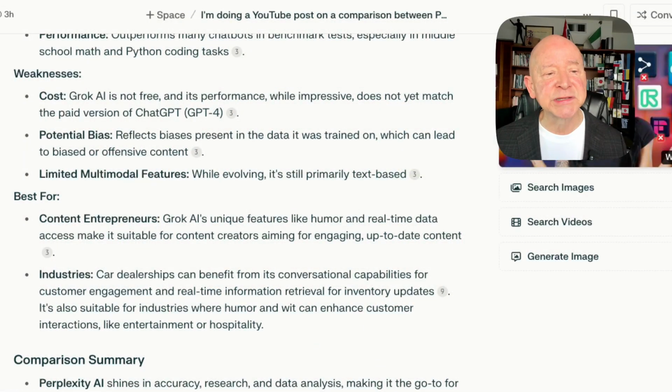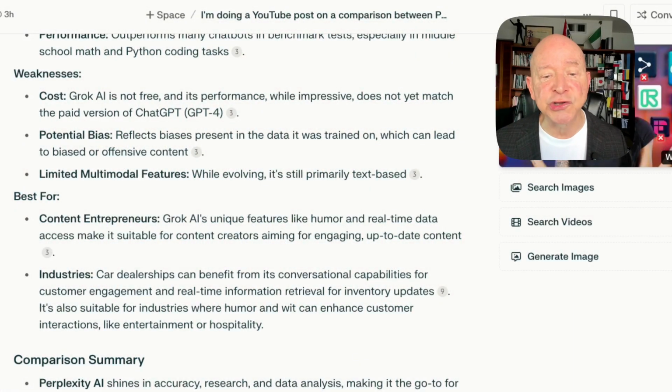And it says here a potential bias. There's a potential bias it could be trained on. It could lead to bias or offensive content. That's a possibility, but we get that anywhere you go. All kinds of information is coming from different areas. I think the answer to that is like with politics. If I only go to this site and get my information from only this point of view, I think that's a little distorted. What you want is this one and then that one and that one and even that one way over there. Blend them together and then use your own brain, your own voice, to put out there what you want and how this is going to work and the best way to reach the people and solve the problems there.